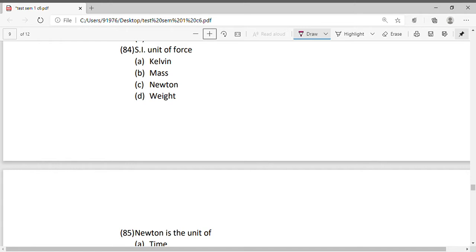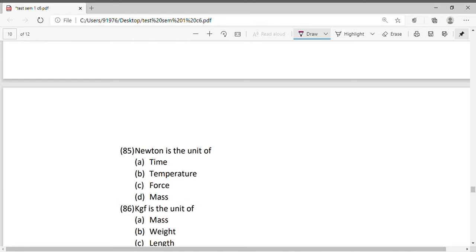Okay, so SI unit of force. What is the SI unit of force? The SI unit of force is Newton. Now mass is a physical quantity, weight is a physical quantity, and Kelvin is a unit for temperature. So the only answer over here is Newton. So SI unit of force is Newton.